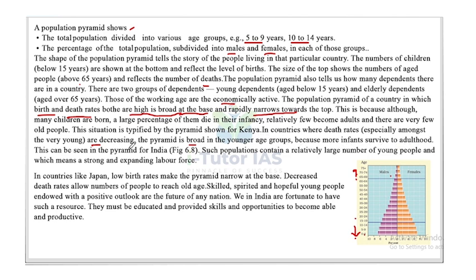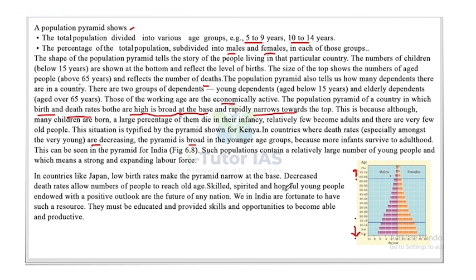This can be seen in the pyramid for India. Such populations contain a relatively large number of young people, which means a strong and expanding labor force. In countries like Japan, low birth rates make the pyramid narrow at the base. Decreased death rates allow a large number of people to reach old age.